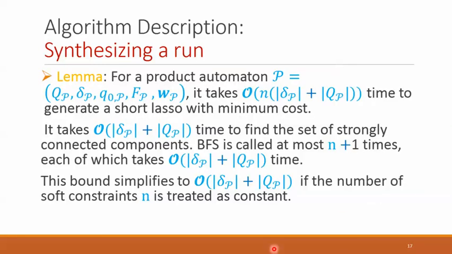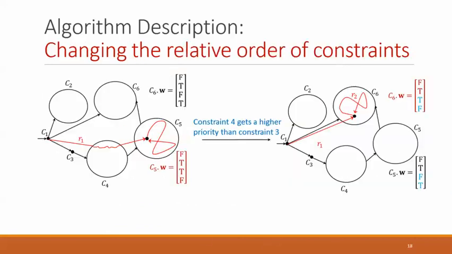The time complexity of our algorithm to compute a short lasso with minimum cost on P is in big O(n) multiplied by the size of P. This bound becomes linear if n is treated as constant. We provide an algorithm for our problem.